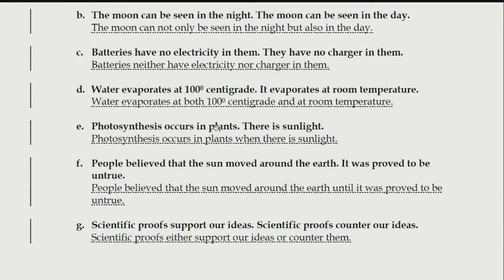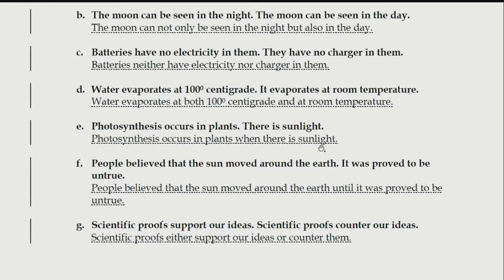Photosynthesis occurs in plants. There is sunlight. If you have studied in science, you may have got the topic of photosynthesis. In science, photo means light. Synthesis means to make something. And you know the meaning of photosynthesis means plants prepare their own food. Photosynthesis occurs in plants when there is sunlight.